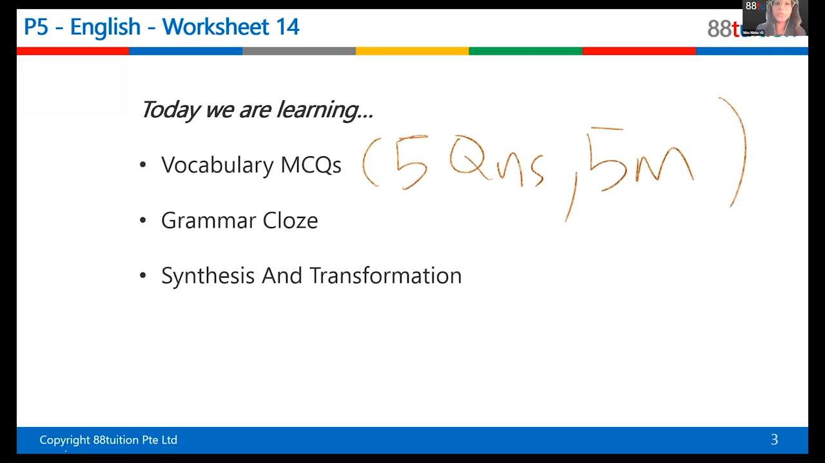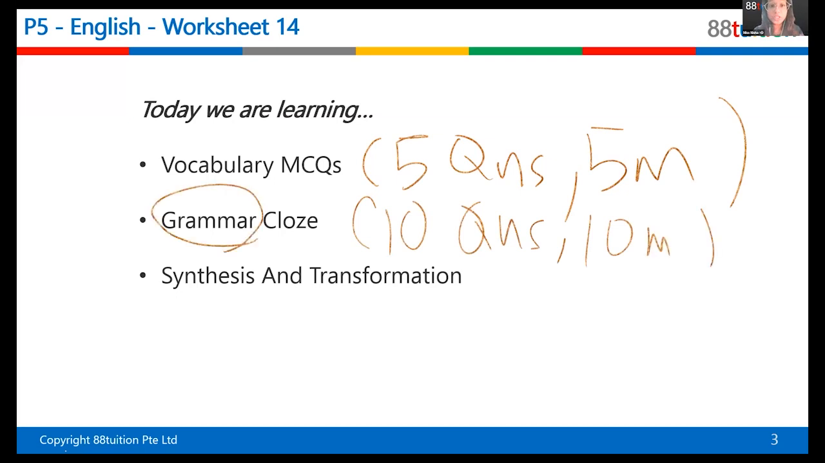Jaden, grammar cloze. How many questions, how many marks? 10 questions, 10 marks. Very good. Just remember, anything to do with grammar is always 10 questions, 10 marks. Even grammar MCQs, 10 questions, 10 marks is the first thing you look at in Paper 2. And then, of course, vocabulary cloze and vocabulary MCQ, both are also 5 questions, 5 marks. This one, a very important section.